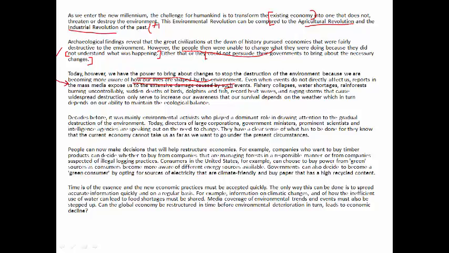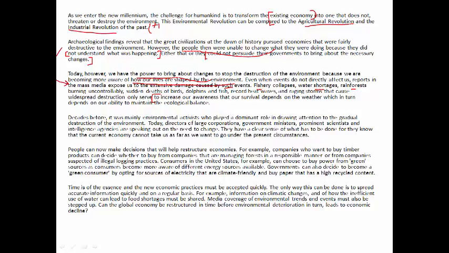So these particular words, fishery, water, rainforest, sudden death of birds, and other things, are the examples that are causing widespread destruction. What they are doing is, first of all, increasing our awareness that our survival depends on the weather, which in turn depends on our ability to maintain the ecological balance.